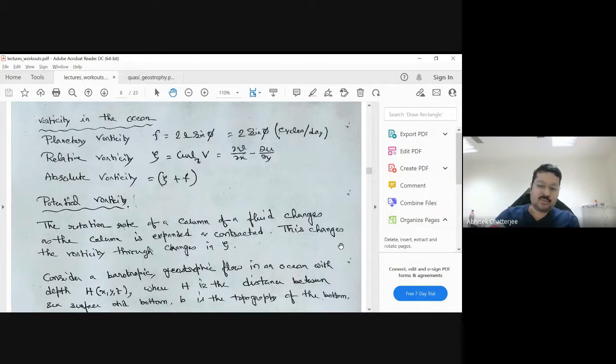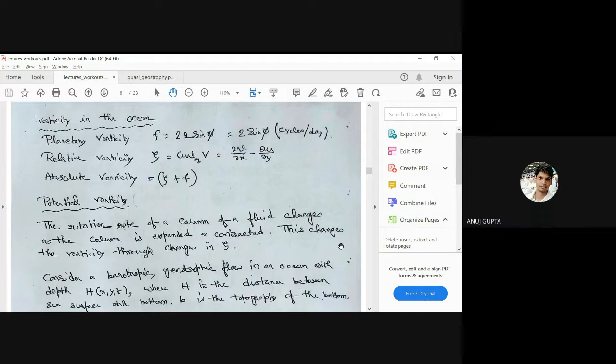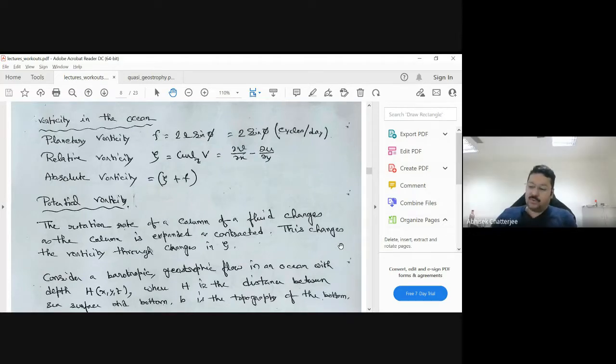Do you remember those derivations that we have done, that using the geostrophic equation, w goes to zero? Yes, so we found that w goes to zero if we assume geostrophy.